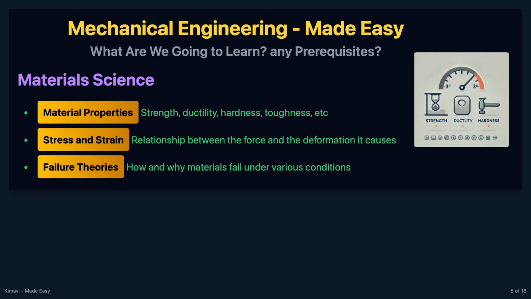Understanding the properties of materials is crucial for designing and manufacturing mechanical components. We will explore material properties such as strength, ductility, hardness, and toughness, the relationship between stress and strain, and failure theories that explain how and why materials fail under various conditions.